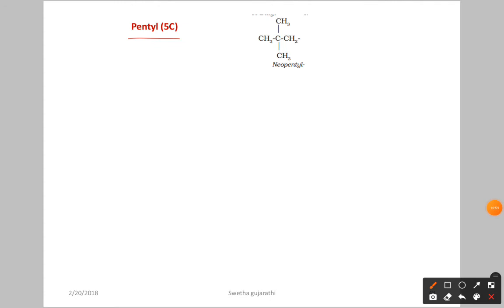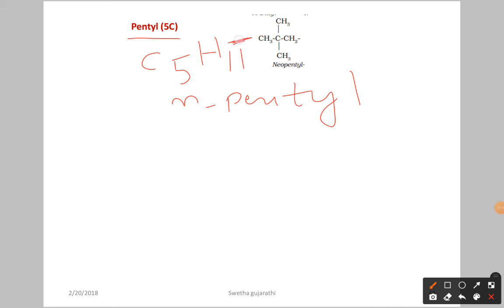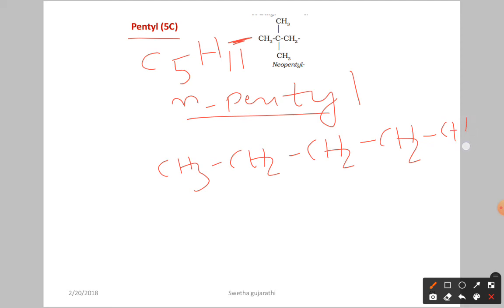Next, if 5 carbon atoms are there, you can call it N-pentyl also. N-pentyl I didn't write. N-pentyl means what here? What is the formula here? C5 should be there, and the formula is C5H11. Here it is going to attach. Now N-pentyl means what? Here you have the CH3, CH2, CH2, CH2, then CH2, 5 carbon atoms in a straight line. This is called N-pentyl. Here it is going to attach to the parent chain.